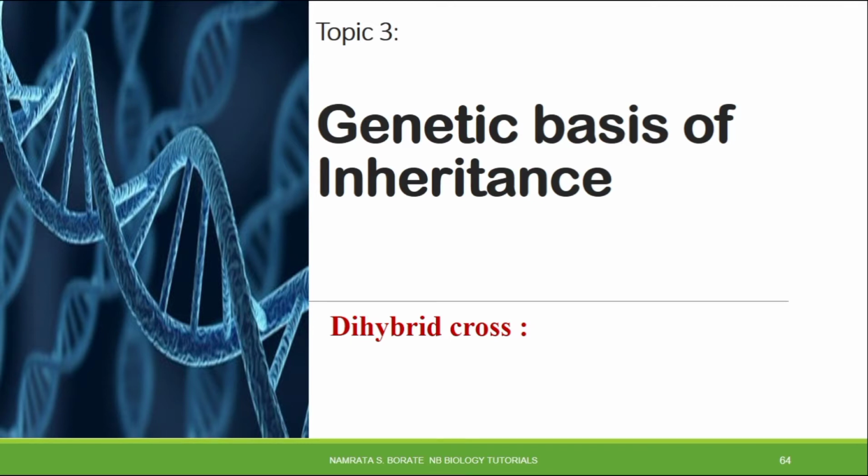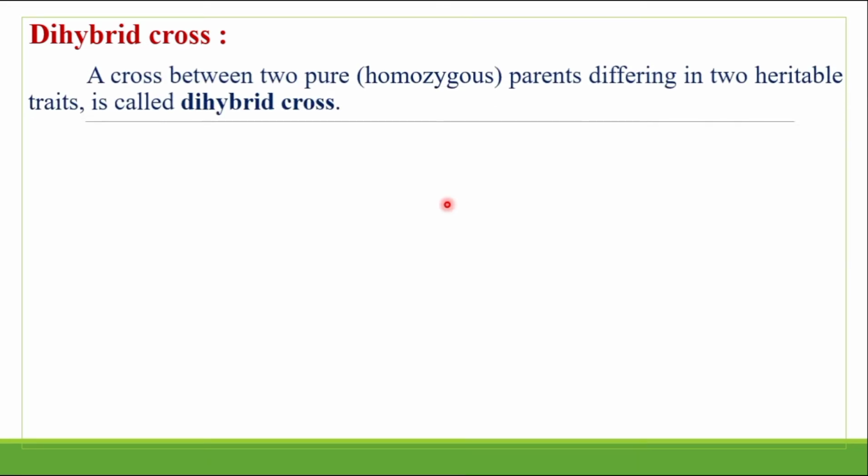It's a dihybrid cross. Let me see what is meant by the dihybrid cross. A dihybrid cross is a cross between two pure parents. Two pure parents means which parent? That is a homozygous parent. But how many heritable characteristics are considered? Yes, we are considering two heritable characteristics. What is the meaning of di? Di is considered as two.